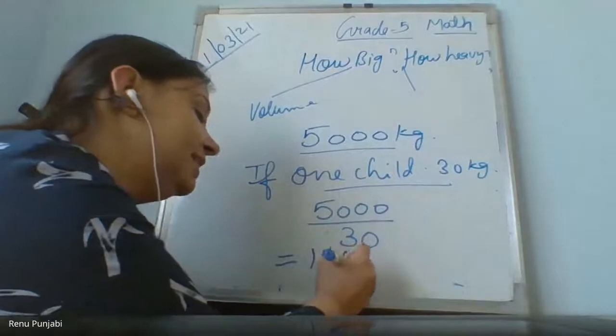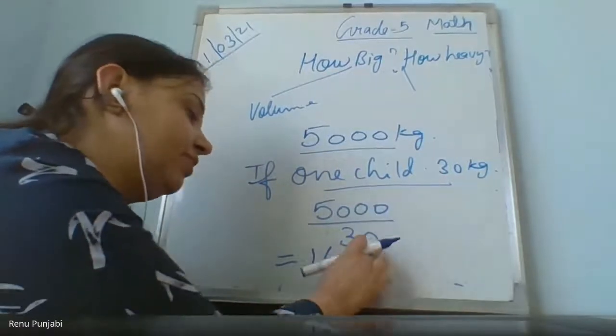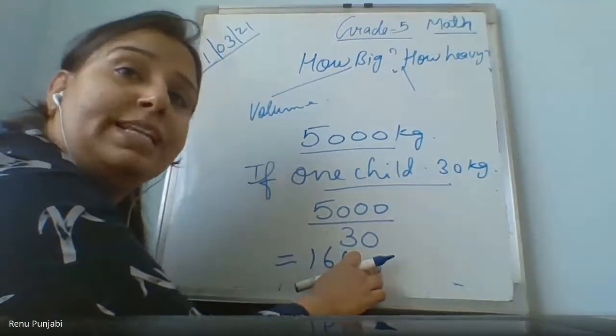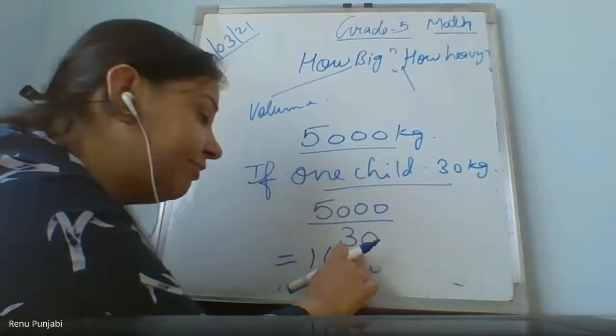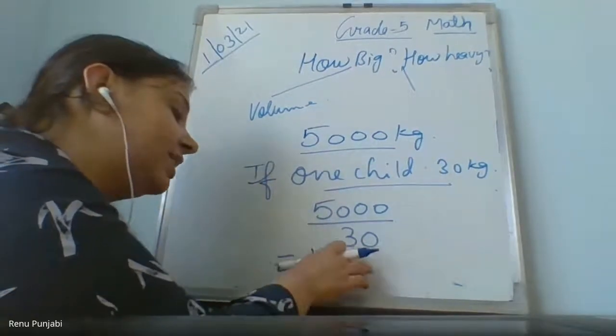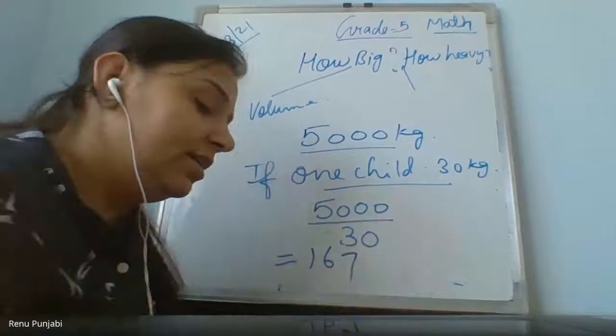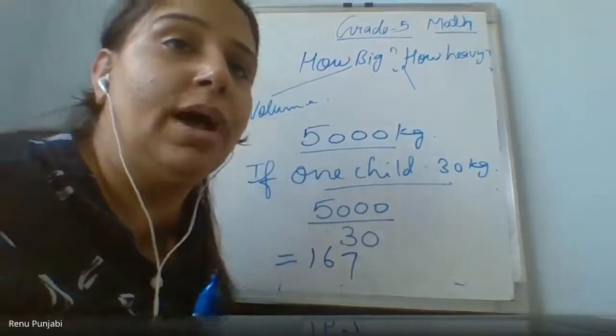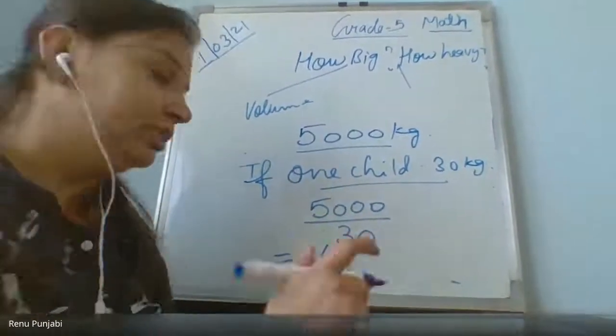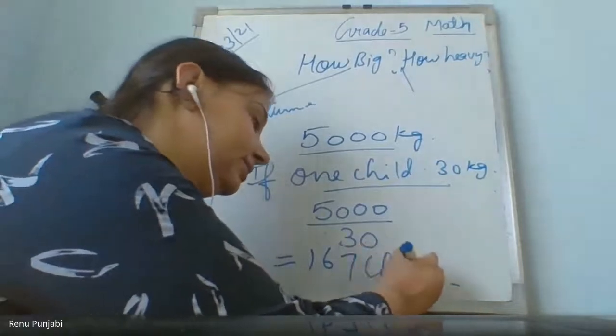So it will be 166.6 something. So we round off. As I told you, after the decimal, if it is greater than 5, we round it off and we take it as 167. Because children to hum points में नहीं लेंगे ना. So it is 167 children.